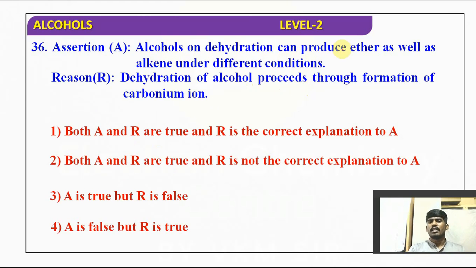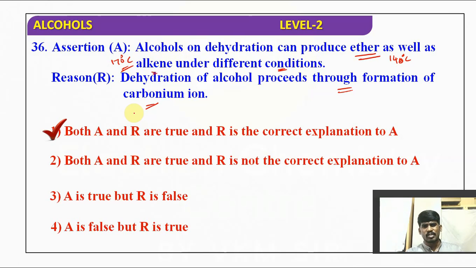Alcohols on dehydration can produce ether as well as alkene under different conditions. As you know, at 140 degrees Celsius it produces ether, and at 170 degrees Celsius it produces alkene. Means if you change the temperature, products also change. Dehydration of alcohol proceeds through the formation of a carbocation intermediate, and followed by temperature conditions, it makes the formation of two different products at two different conditions. So the first one is a correct assertion.